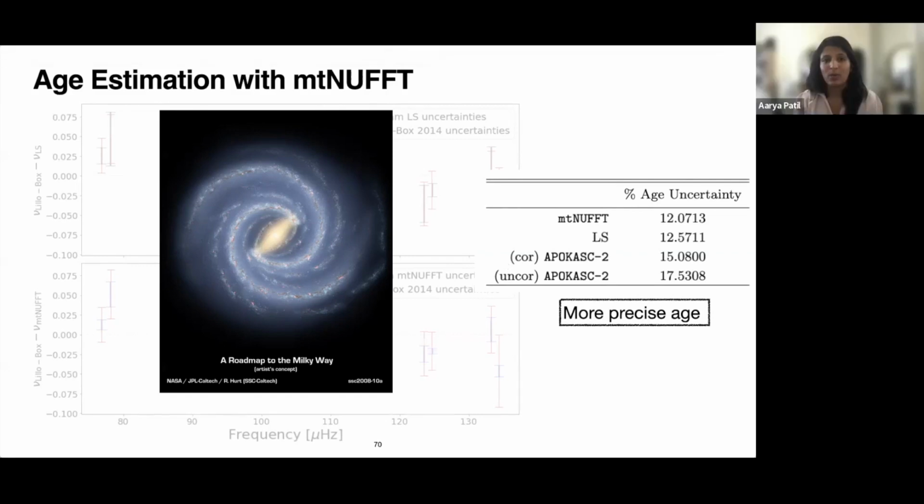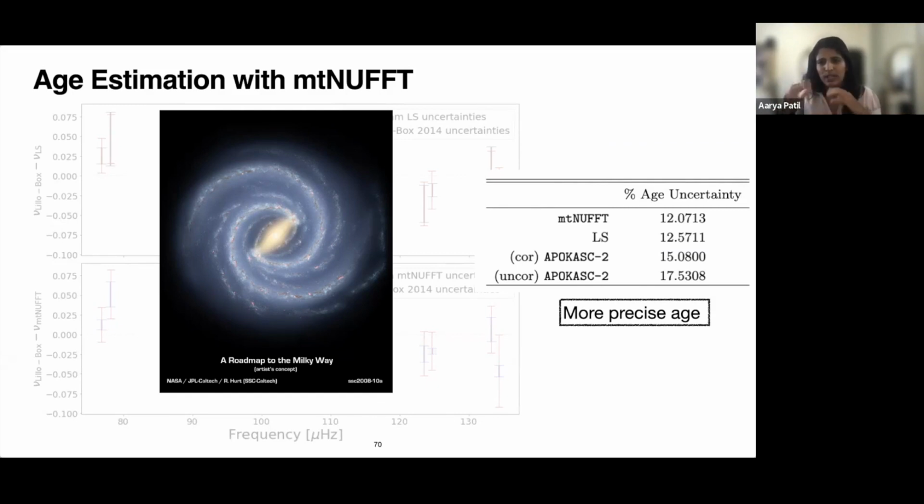Right, that's a very good point, and that's actually something that we address in the paper. I will put that in the chat. The problem behind having a more significant reduction in uncertainty in delta nu and nu max and not the same in age comes from how the uncertainty propagation works. If you're propagating uncertainty from delta nu and nu max to mass and then to age, you also have to consider effective temperature uncertainty and also [Fe/H] uncertainty.